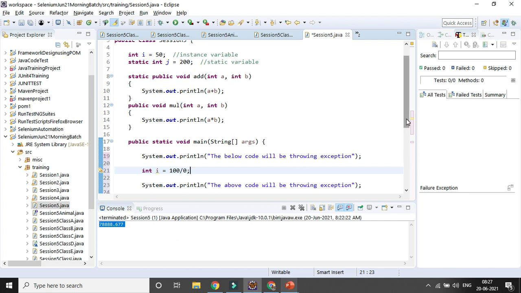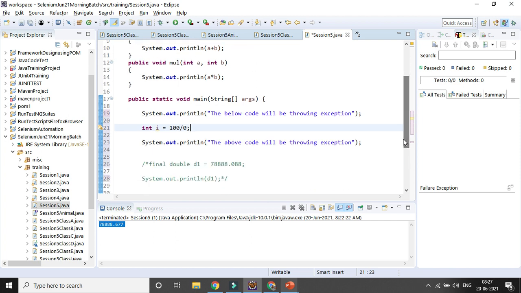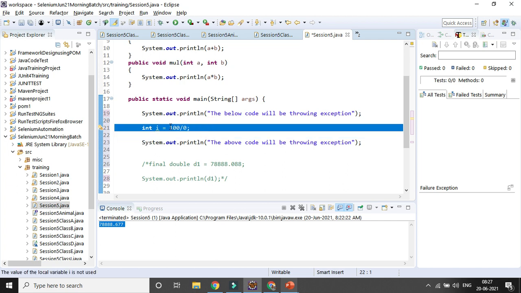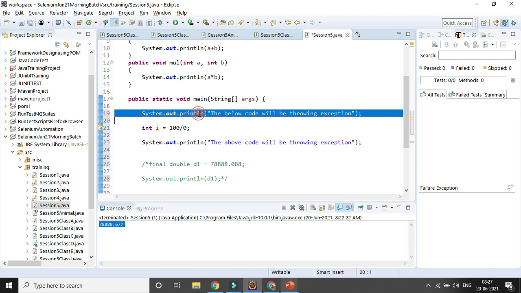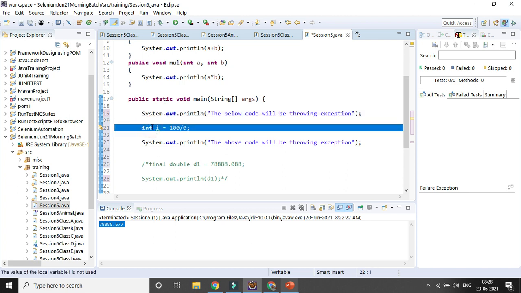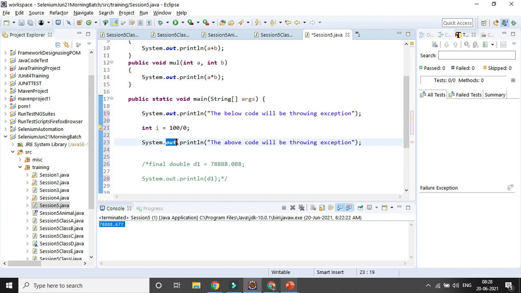Here it is not showing any error at compile time, but at runtime it will throw an exception, because this is an arithmetic exception. We can't divide anything by 0. So what will happen in case we are not handling the exception? All the lines of code before the exception will be executed, but as and when the exception comes and we are not handling it, your next line of code will not be executed. Execution will stop or halt there. That is the problem. So let's try to run it here.